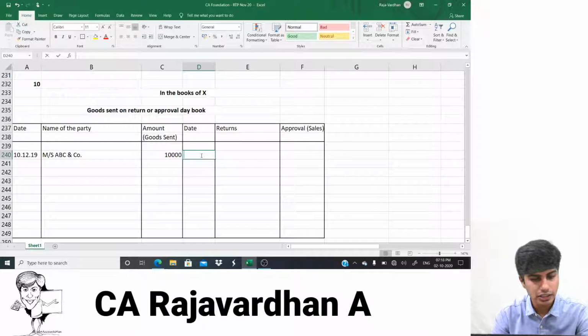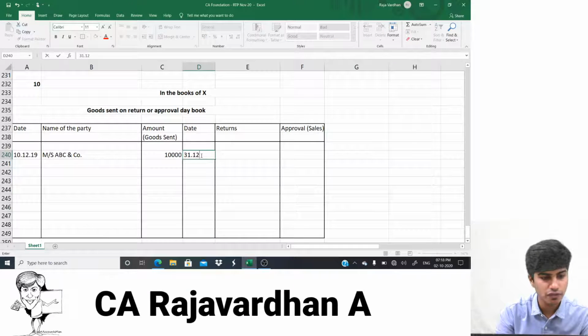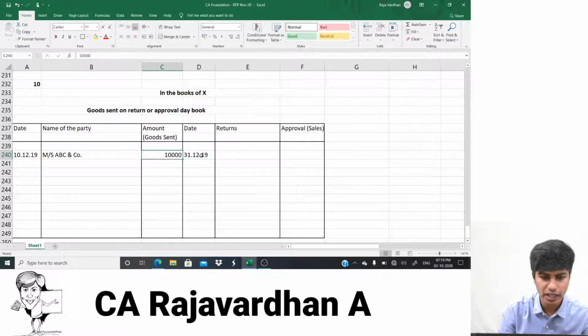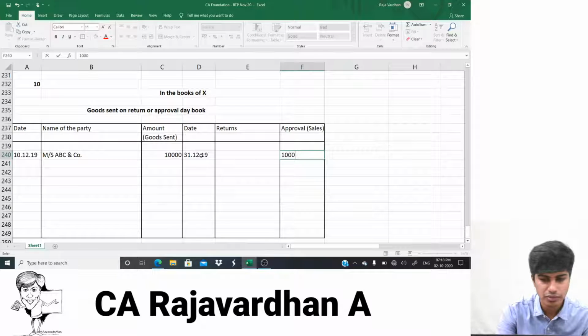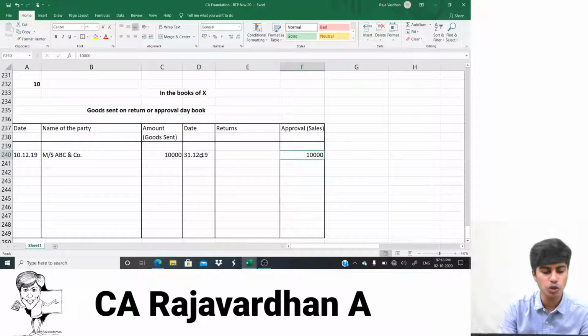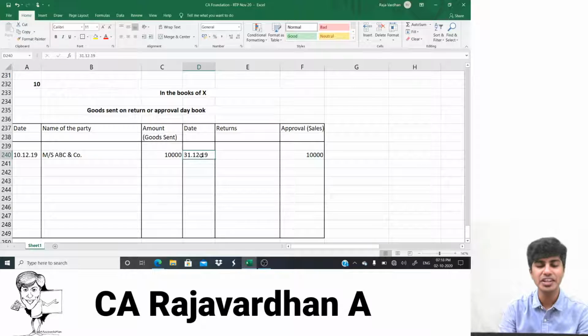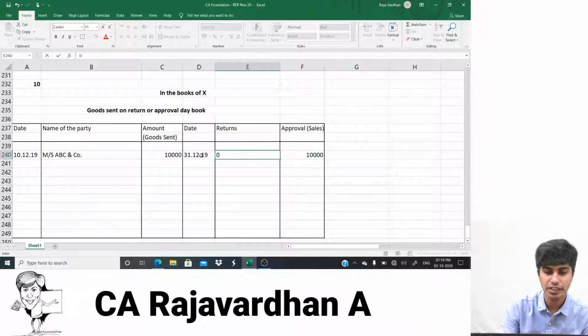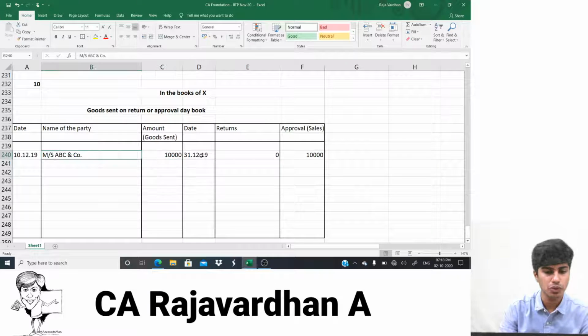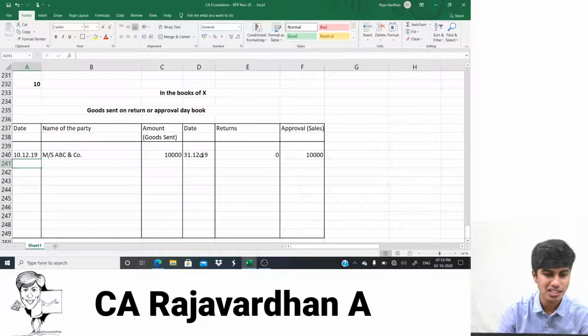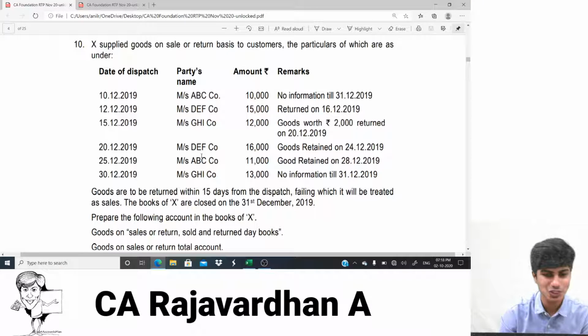They didn't tell anything on 31st of December 19. Or I can actually write 26th. I can assume it to be approved. It is assumed to be approved. How much? Entire 10,000 is assumed to be approved. Why? They didn't return it. If they don't return, it is approved. Sir, this is easy. Yeah, it is. Come on, let's go to the next one.